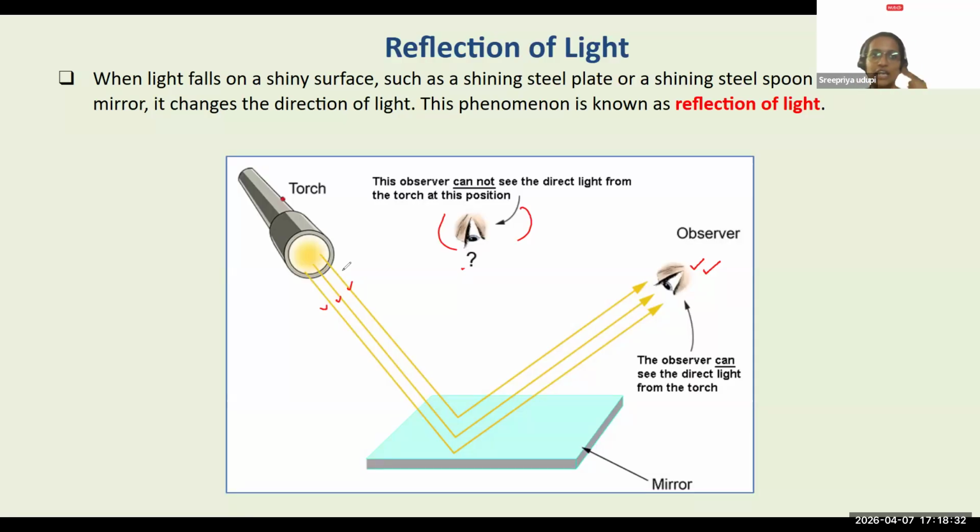That's what happens, no? If I am sitting in a room and there is a mirror right in front of me, there is a certain position I have to stand in for me to actually see myself. I can't be standing at each and every corner of the room and try to see myself. I cannot see it, can I? You may be able to see other images, but you can't see yourself. For you to see yourself, you need to position correctly in front of the mirror. The light rays which fall from you on the mirror, after reflection, are supposed to reach you. Only then can you see yourself. Otherwise, you'll be seeing some other object from which the reflection is happening.